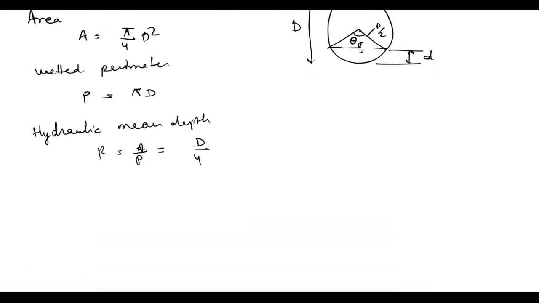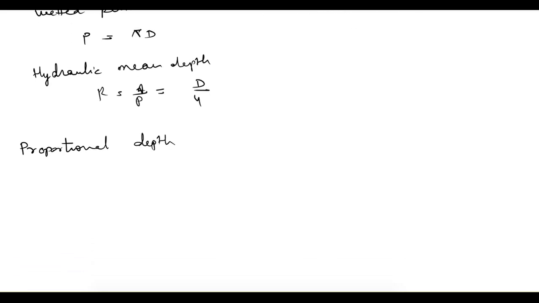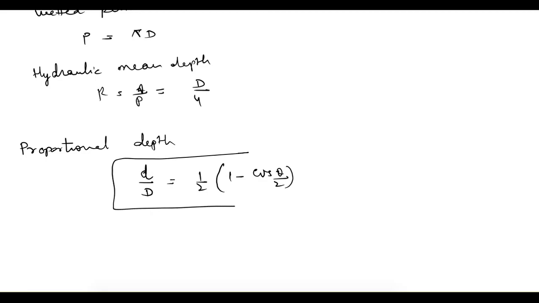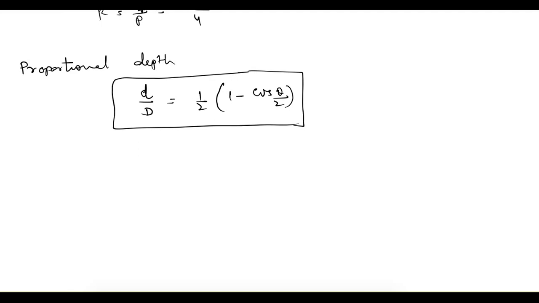So in terms of these full flow conditions, partial flow formulae are given, so I am just telling the formula here. So proportional depth, that is small d by capital D, is given as 1 by 2 into 1 minus cos theta by 2, and similarly other parameters are given.